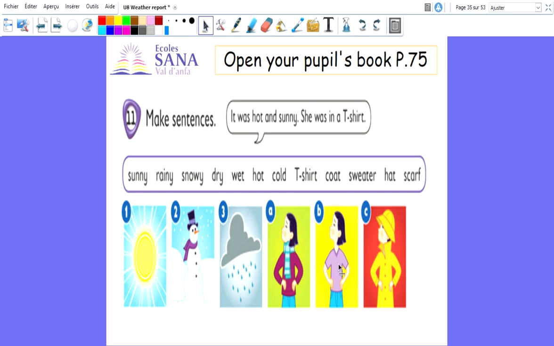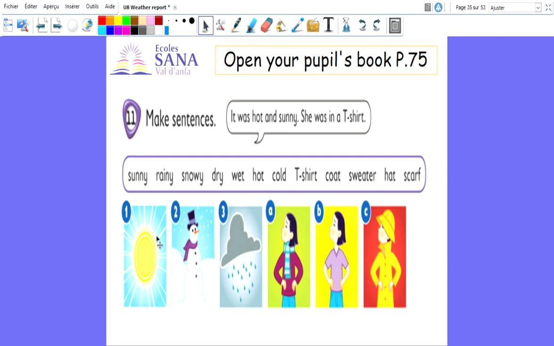And here you have 3 girls. They are wearing different clothes according to the weather. Now, you're going to make sentences using the weather, one picture of the weather with the right clothes for the weather. So you have the first one done for you as an example.